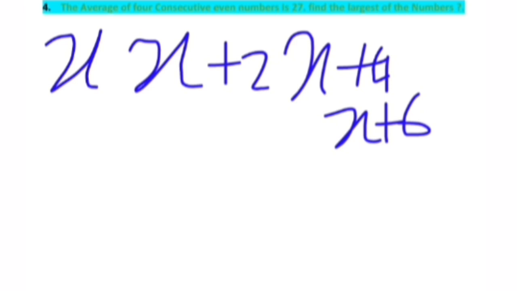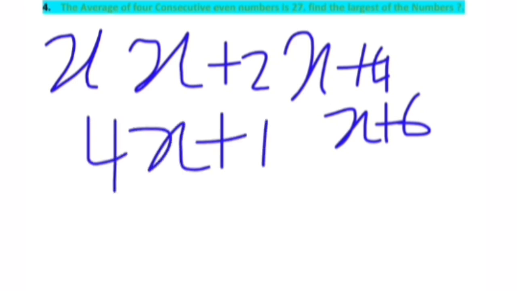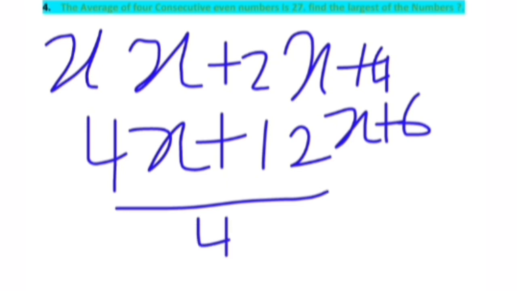Okay. So if you want to calculate any average, we have to take the summation of all the given numbers divided by the number of numbers. So x plus x plus 2 plus x plus 4 plus x plus 6. If you add all this, we have 4x plus 12. Okay, 4x plus 12 by how many numbers? There are 4 numbers. So take 4 in the denominator.